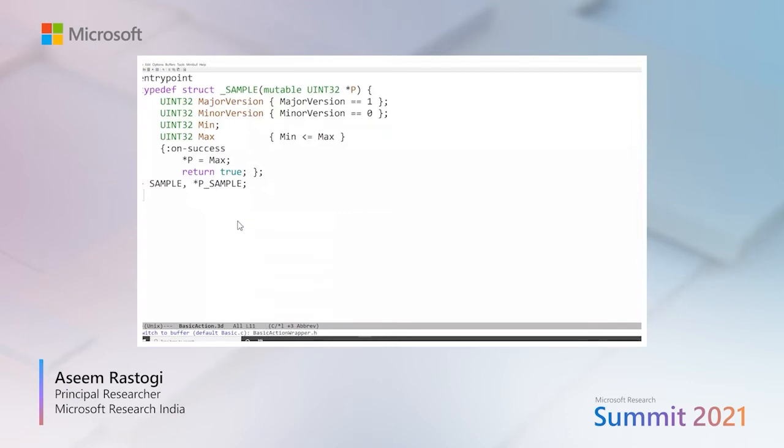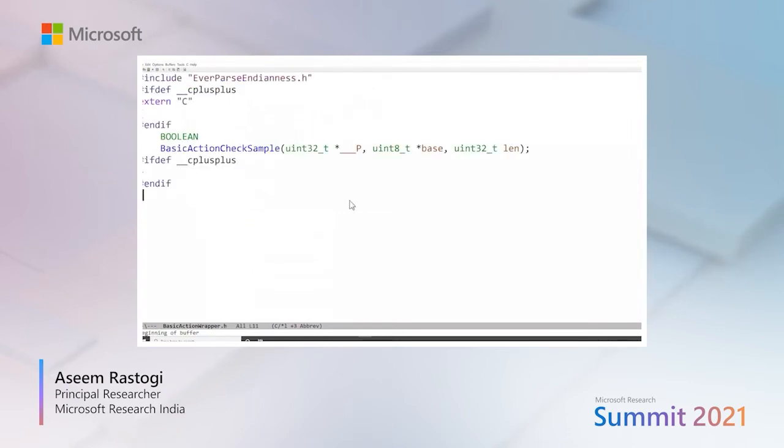Given this specification now, let's see what kind of a wrapper function EverParse generates for this. The wrapper function, as before, takes as input an array and length, but in addition, it also takes as input a uint32 pointer in which it's going to write the max value once the sample message is validated.